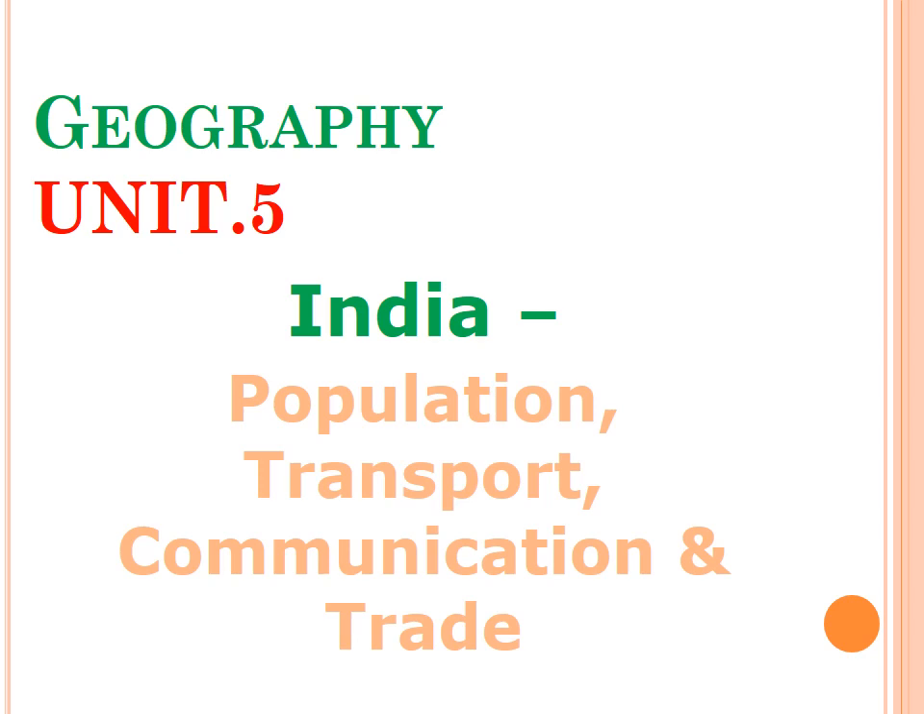In the previous class, history, third unit, we have seen World War II. Yes or no? What events happened in World War II, what were the causes, and what treaties were made during World War II. We have seen all those. Yes or no? So today we are going to start a new lesson. That lesson is Unit 5. India, population, transport, communication and trade.